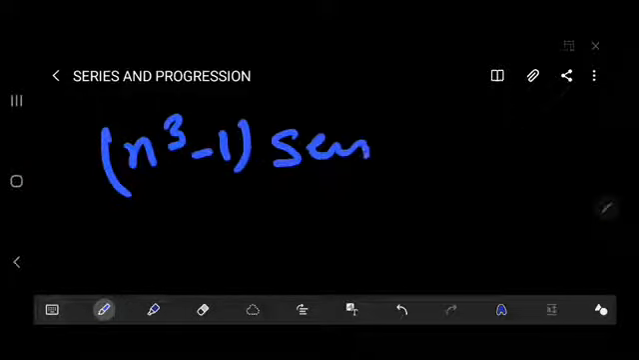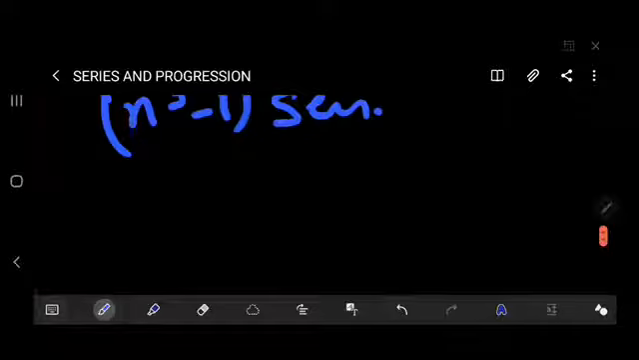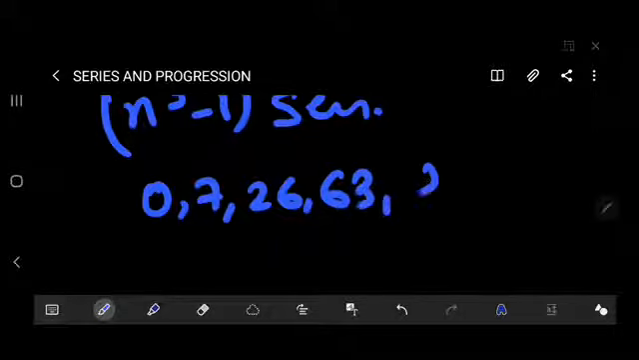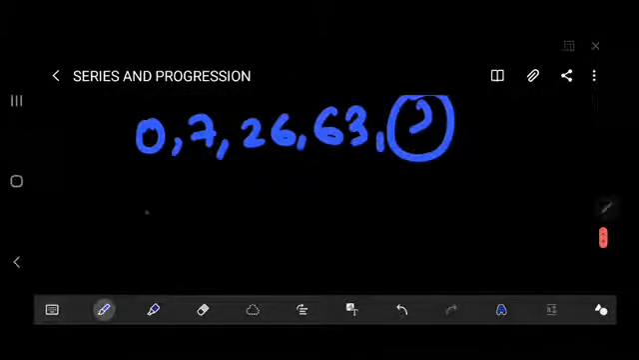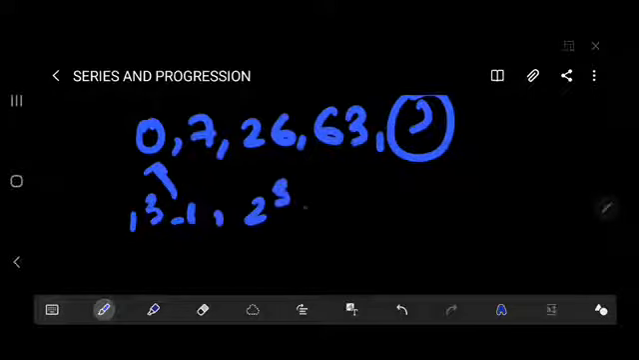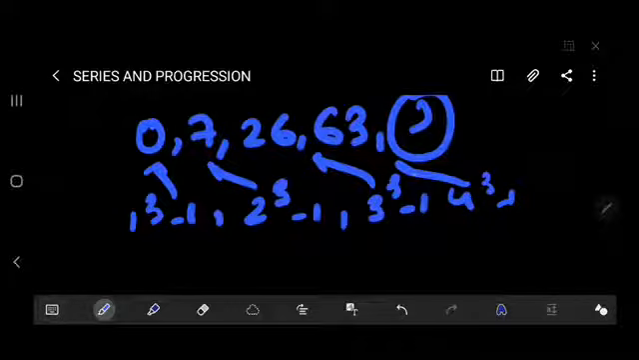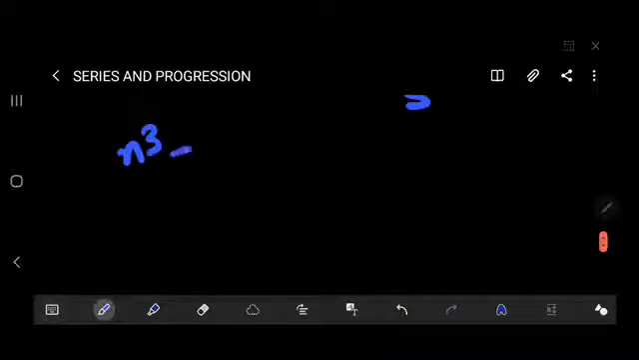Thereafter the other one is the n cube minus 1 series. It is the same as the previous one: 0, 7, 26, 63, thereafter question mark. How do we solve it? 1 cube minus 1 is 0, thereafter 2 cube minus 1 is 7, thereafter 3 cube minus 1 is 26, thereafter 4 cube minus 1 is 63, thereafter 5 cube minus 1 will be your answer.